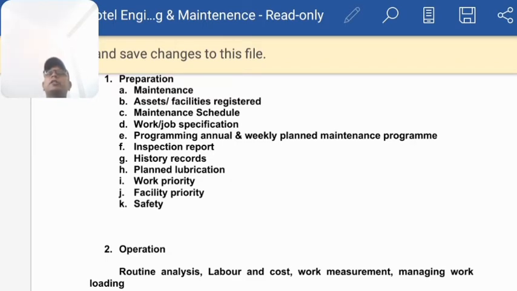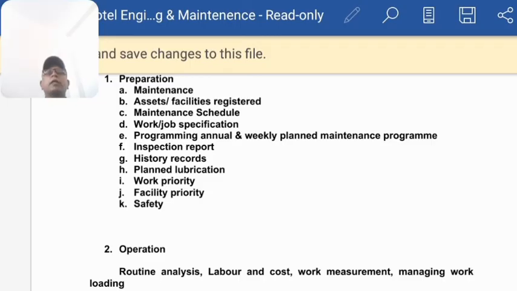They make a register, and whatever the department does not take care of, the maintenance people will come and do the maintenance of that particular equipment.